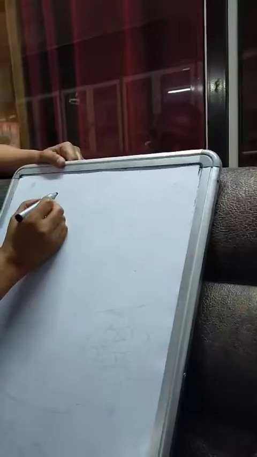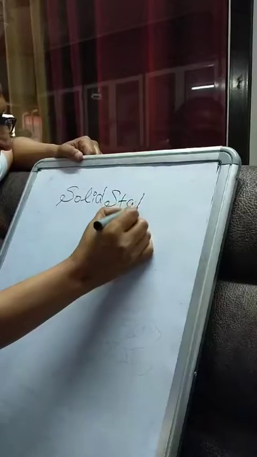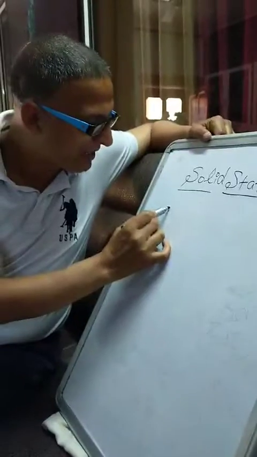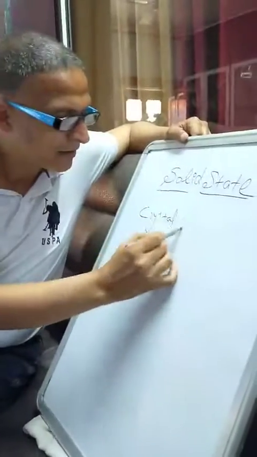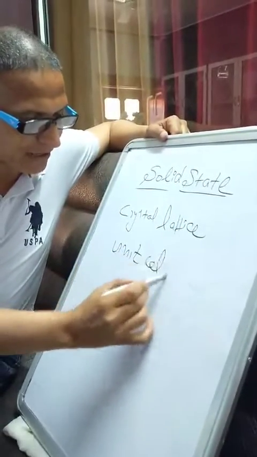Today we are going to discuss some of the topics of Unit One of your chemistry. They are crystal lattice, unit cell, and packing in crystals. I just want to mark the name of the chapter. See on the board, that is solid state. This is the chapter, and the topics we are going to discuss today are crystal lattice and unit cell.